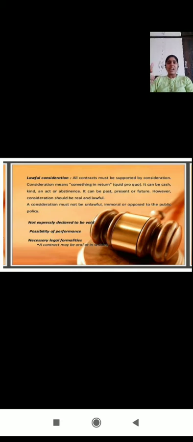For example, we enter into an agreement with a minor. In the starting itself it says that an agreement with a minor is a void one. So it is declared a void act, and that's why it is a void agreement. It should not be declared a void agreement from the beginning. And the next one is possibility of performance.